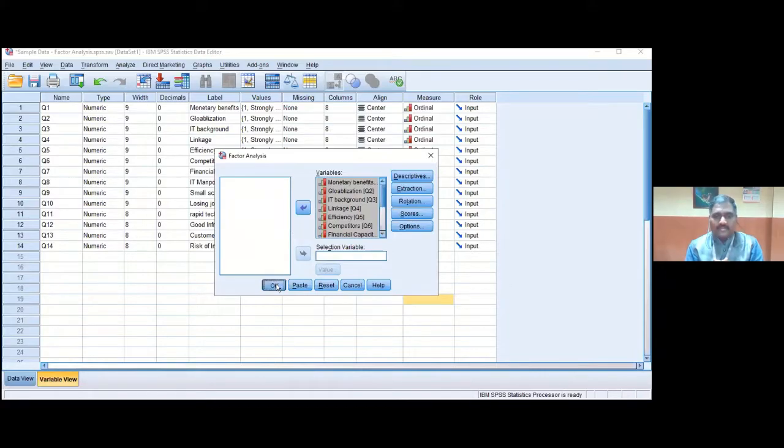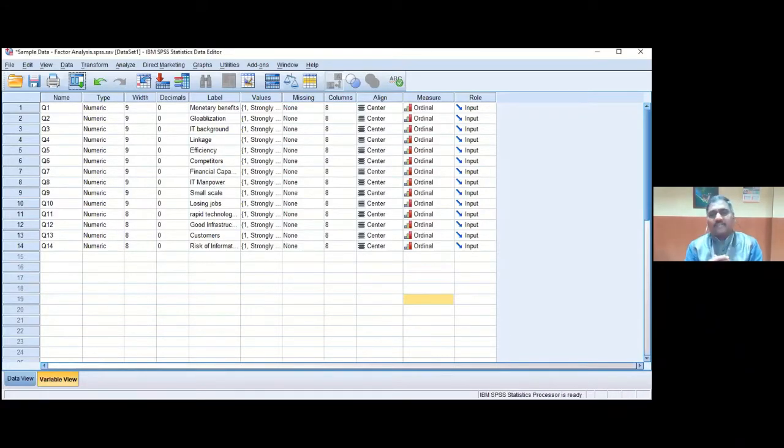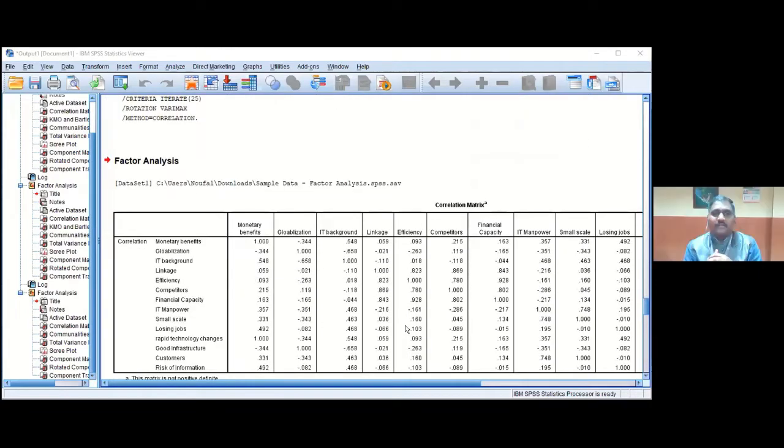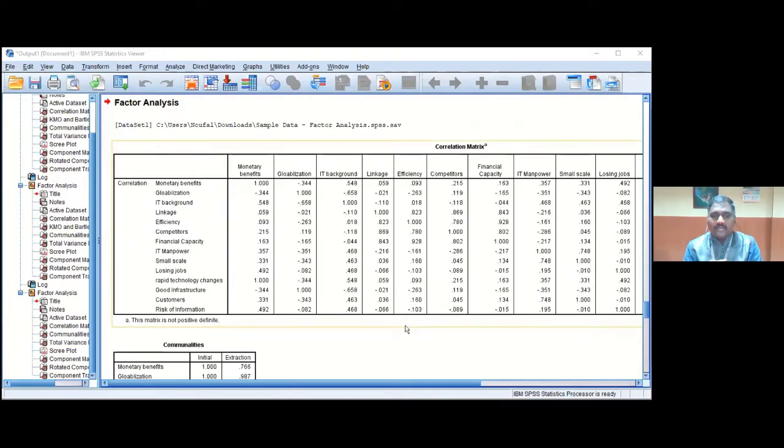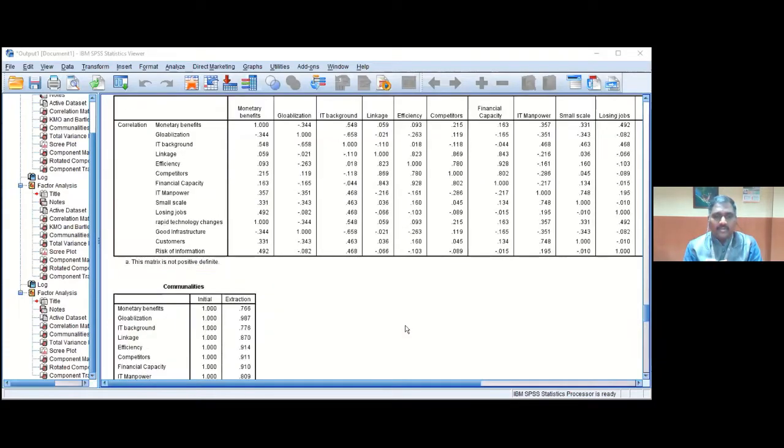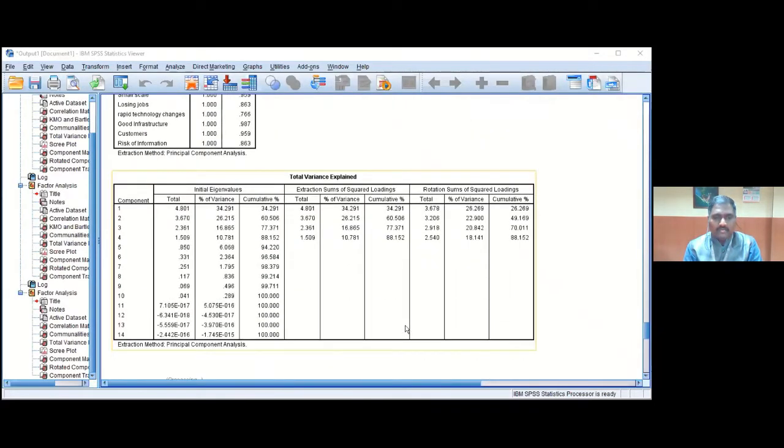And give OK. You will get the output window that you have to share, sir. Go to new share, then share the output window. Is it visible now? Yes, sir, it is visible. Now the first table is the correlation matrix, and then we got the communalities. See, all the communalities are more than 0.4.